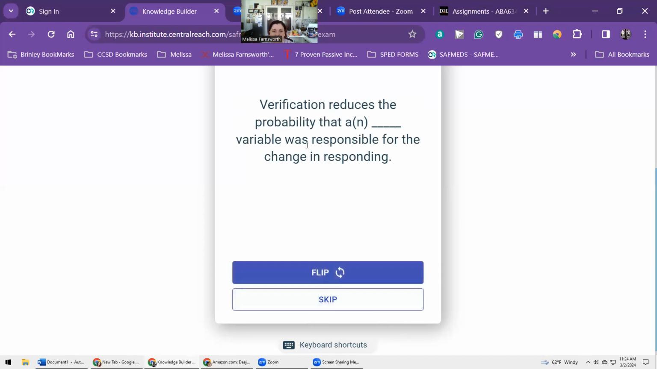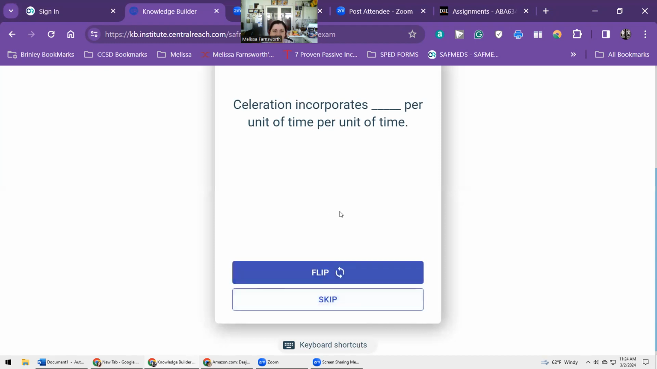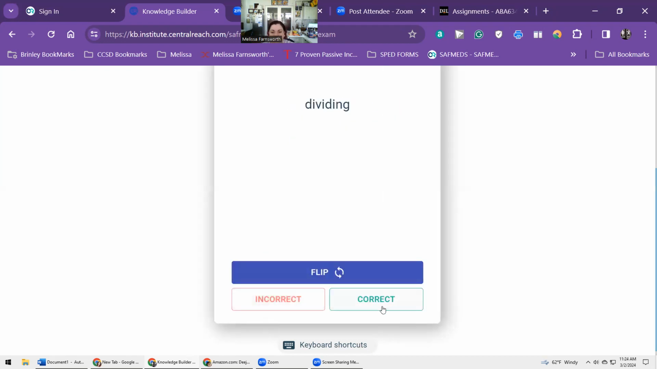Reduces. Verification reduces the probability that a blank variable was responsible for the change in responding. Confounding. Acceleration incorporates blank per unit of time, per unit of time. Count. An acceleration trend line, rates of response blank is deceleration. Dividing.